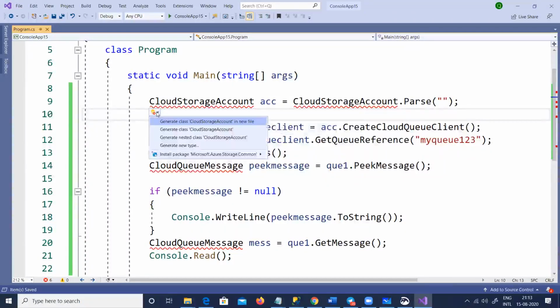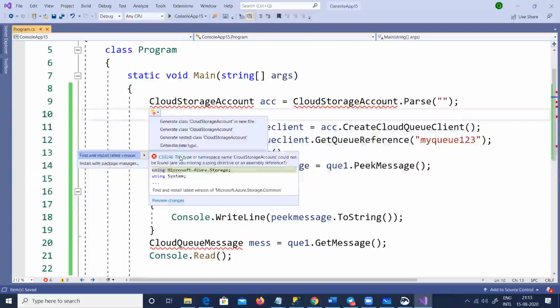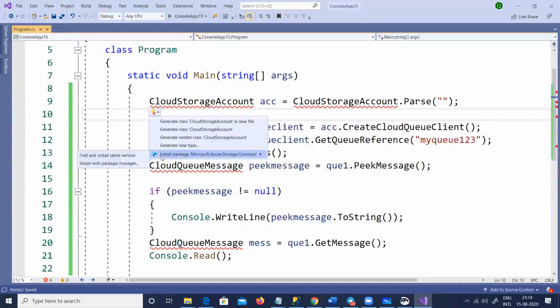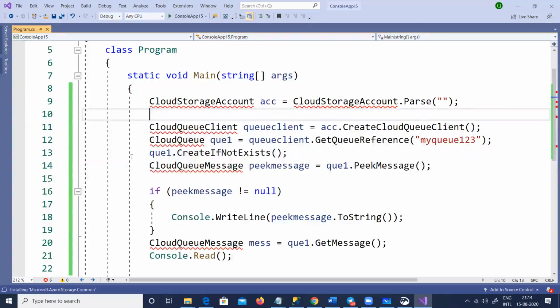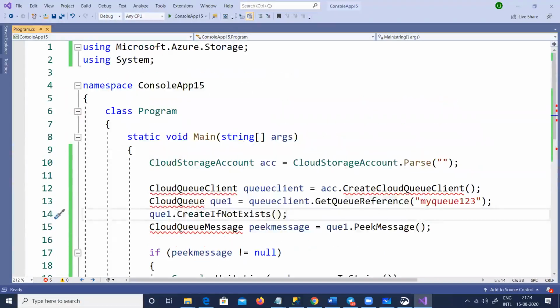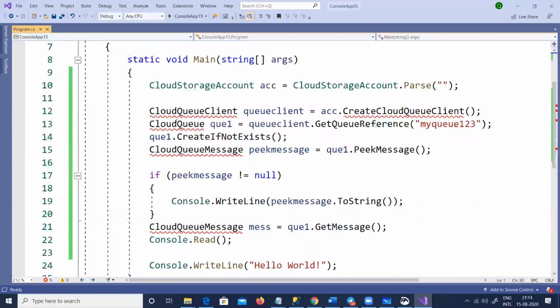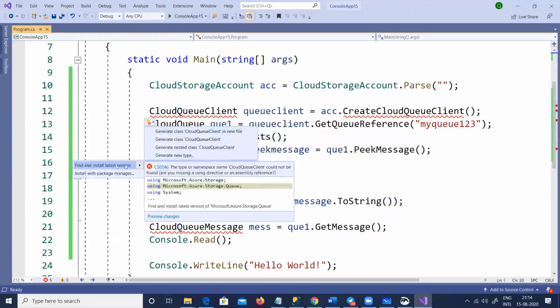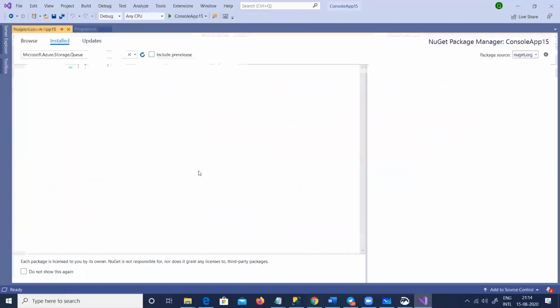There it is. You can see when I go here, it says, do you want to install this Microsoft Storage Common? There it is. You can see it is pointing me out. So I'll just say install, find and install the latest version. So it goes, you can see it down below, and at the top you can see Microsoft Azure Storage. In the same way, let me see for the clients what kind of namespaces I want. So I'm just installing all that.